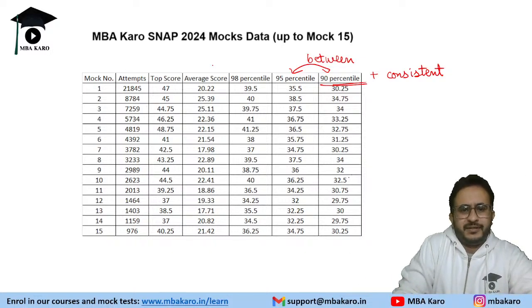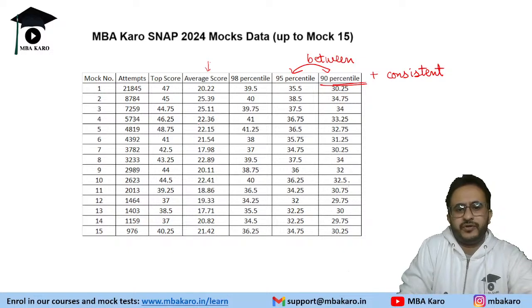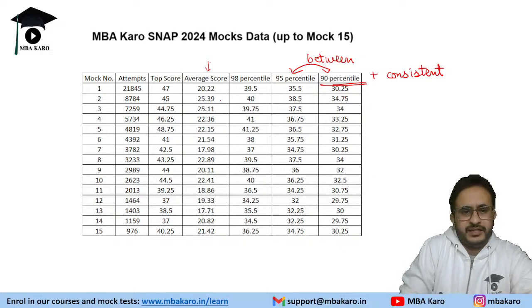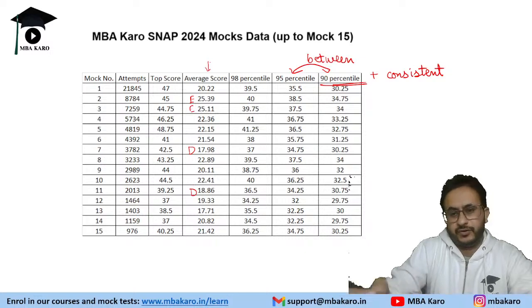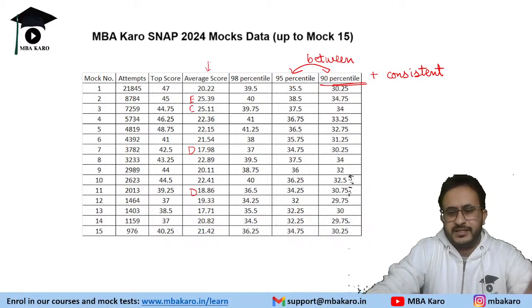By checking the average score, you can figure out which one is easy. This is taken by a very large number of people, so it can give you an idea that this might be on the easier side and this might be on the difficult side. If the average score is less than 20, then it is on the difficult side. That is just an idea.